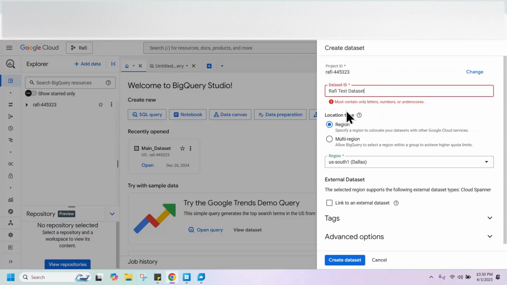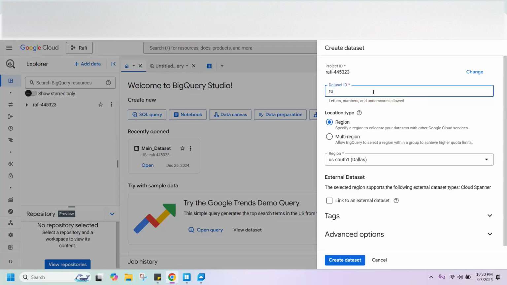Okay. And the dataset name must contain a letter, number, or underscore. So you can put underscores between Rafi underscore test underscore dataset, or use camel case notation. Yeah, we can do it, like with a capital T here. It should work now. Yeah, no issues. It sounds good.